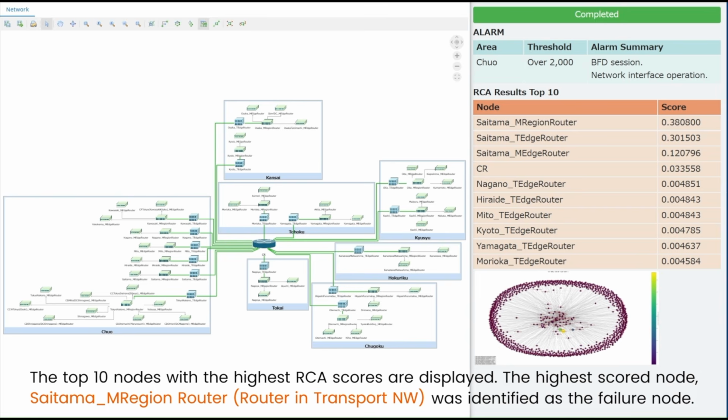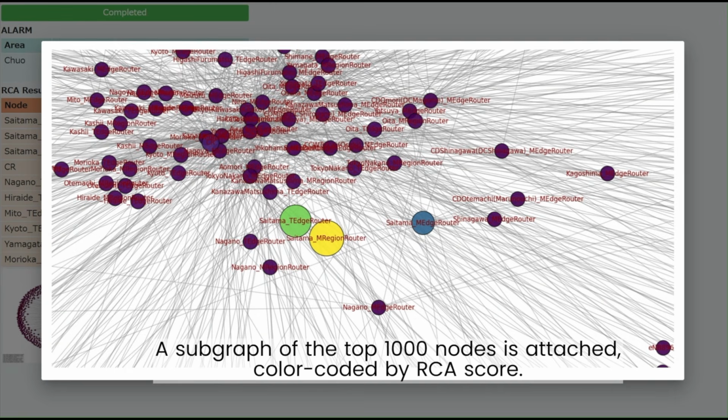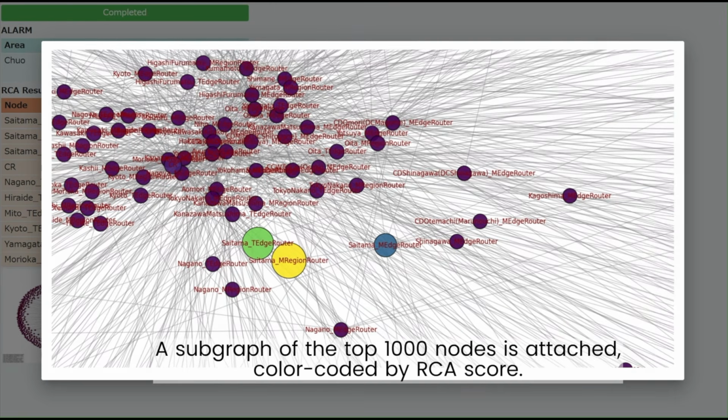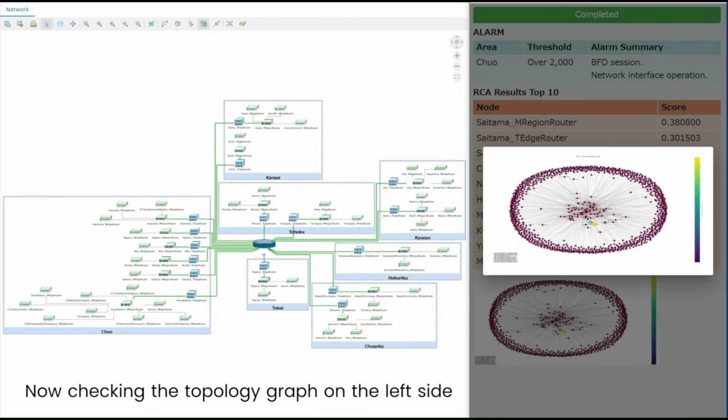In this case, the Saitama M region router is a faulty device, and we can also see the yellow one is a faulty device in the subgraph. So this is the entity, DOCOMO's mobile transport network. There are more than thousands of nodes here.